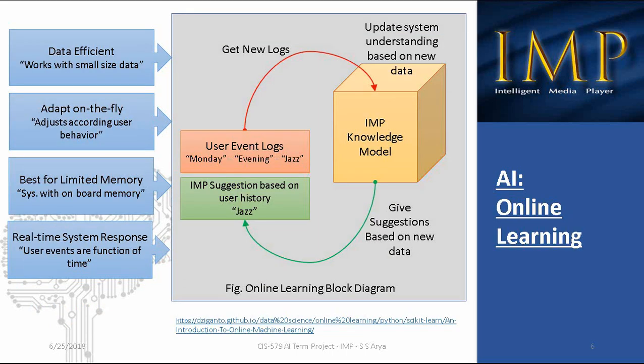Coming to the AI features of the project, the IMP uses an online learning methodology to support the intelligence. The main advantages of online learning are that it is data efficient, which means the knowledge model can infer suggestions based on a very small number of logs. It is adaptable, which means the system learns as soon as new data arrives, so it updates its understanding on the go. If I use the system for a couple of minutes and ask for a suggestion, the system will have a suggestion for me.